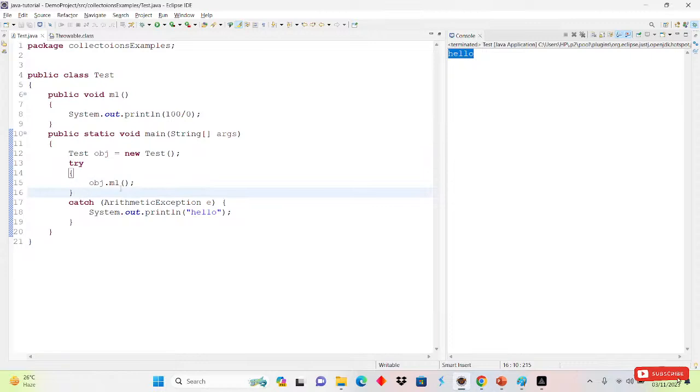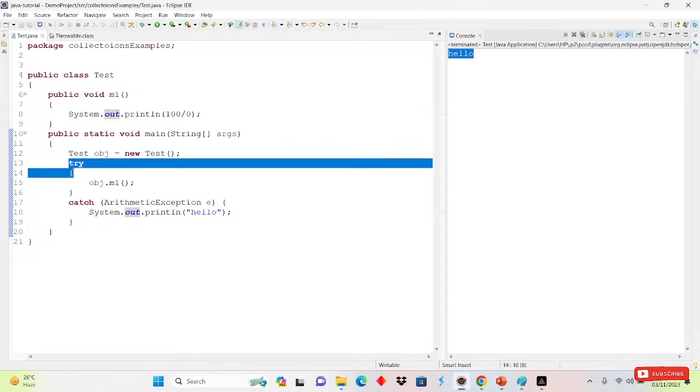Okay, so this is the thing. If we have an exception here, many people are suggesting that if you have to handle the exception, try to handle it wherever the exception occurred. Suppose the exception occurred in this line, so try to handle this exception here, not in the caller, because otherwise it will not be handled there. So if we have an exception here, try to handle it here, don't handle this code in the caller method.